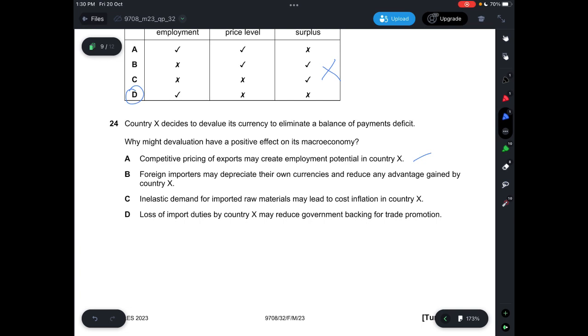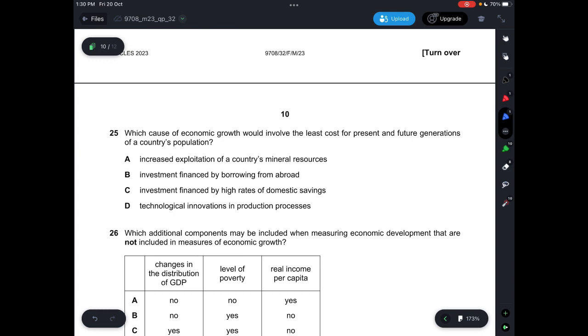B says foreign importers may depreciate their own currencies and reduce any advantage. This is not a positive effect, but a negative effect. And C says inelastic demand for imported raw materials may lead to cost inflation in country X, which is not a positive effect. And D says loss of import duties by country X may reduce government backing for trade promotion, also a negative effect. Therefore, answer is A.